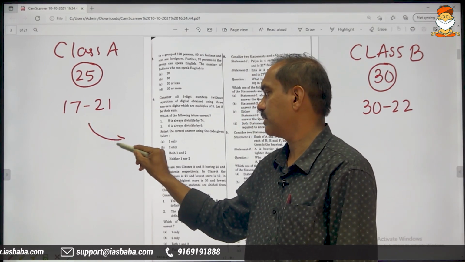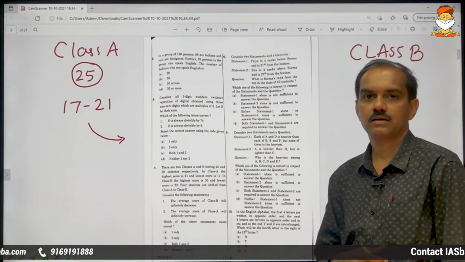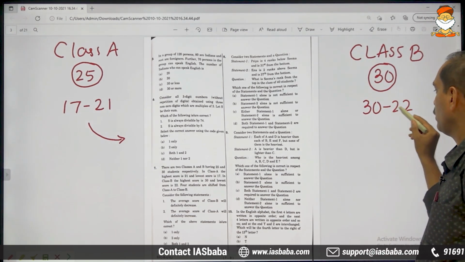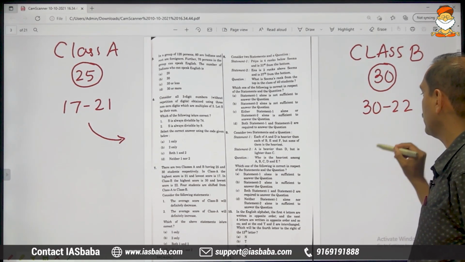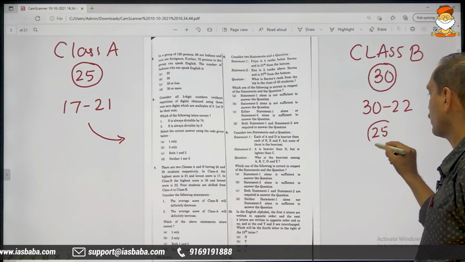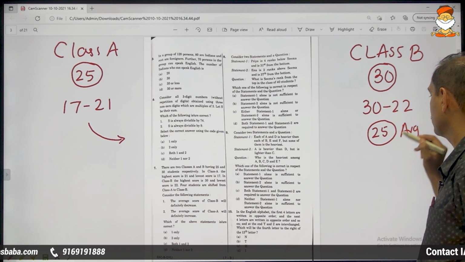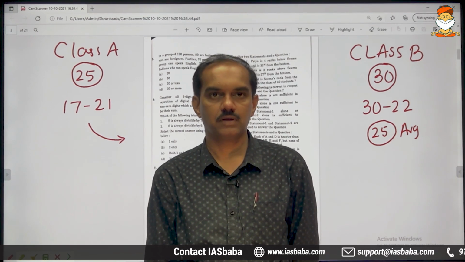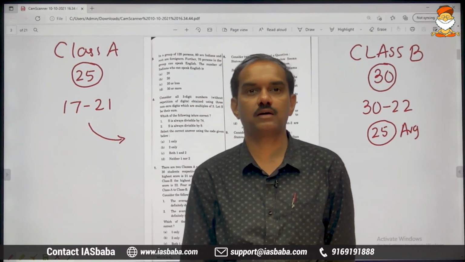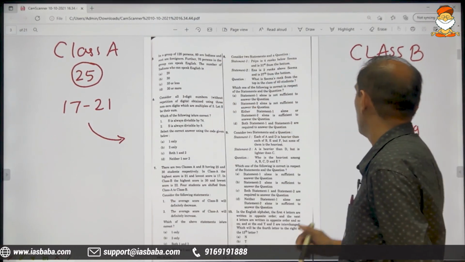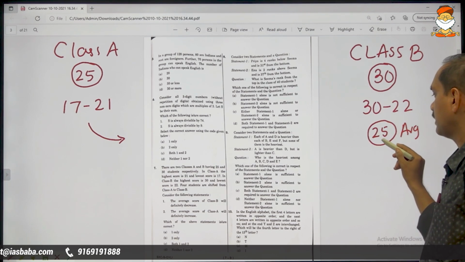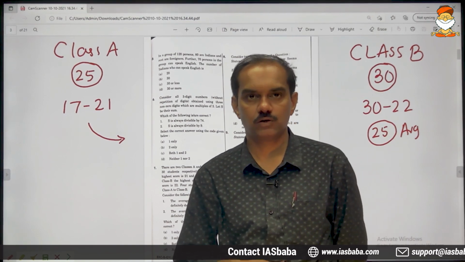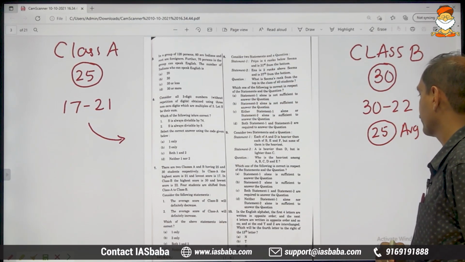From this class A, 4 students are getting shifted. See here, 30 to 22, this is the range. It only goes to say that the average is around 25. What do you mean by average? Average means the centralmost thing. Average is one of the measures of central tendency, right? So 30 and 22, average comes out to be around 25. If not 25, it is somewhere around 25. That is the average. Okay.